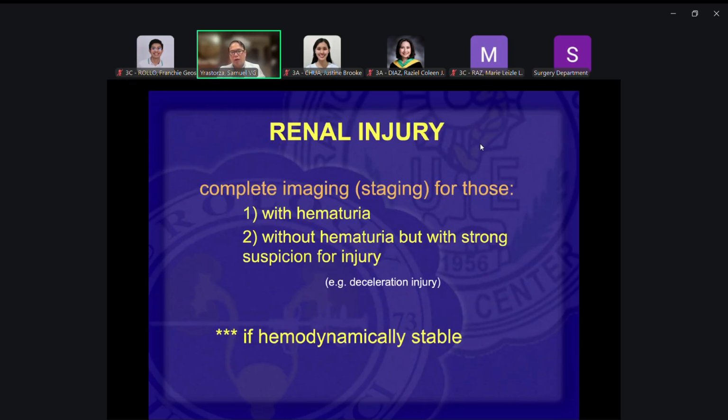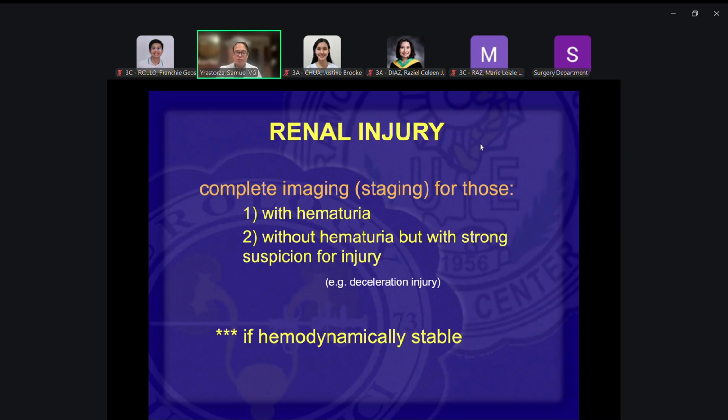And so when you have renal injury, and we talked about staging a while back, how do you do that? And when do you do staging? For those when you suspect any urinary tract system injury. So again, hematuria, when you have those other signs, blunt trauma to the abdomen or to the flank area. Okay. So as I said here, hematuria, but with strong suspicion for injury.